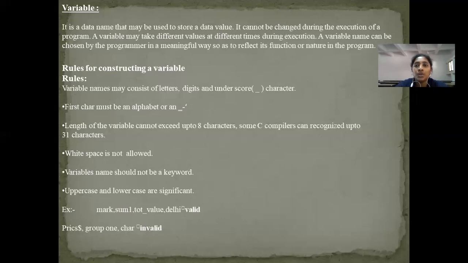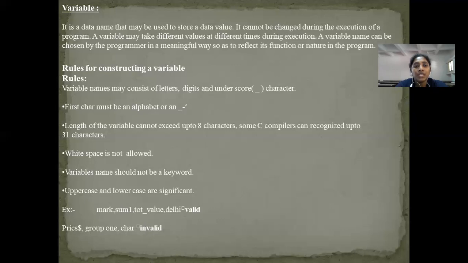A variable name should not be a keyword. What is a keyword? There are 32 keywords in C which are already predefined and have predefined meanings in the C library. So those keywords cannot be used as a variable name. But the keywords can be a part of a variable name. It is valid, and both uppercase and lowercase letters are significant.